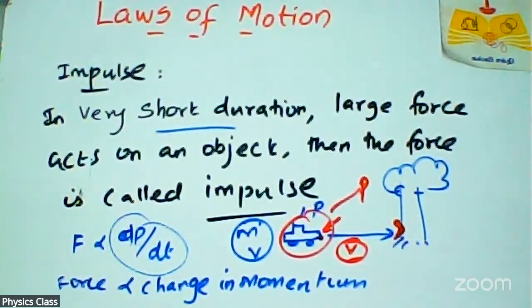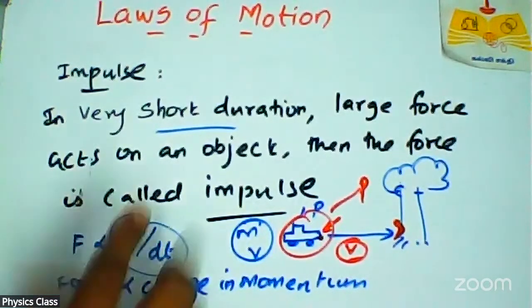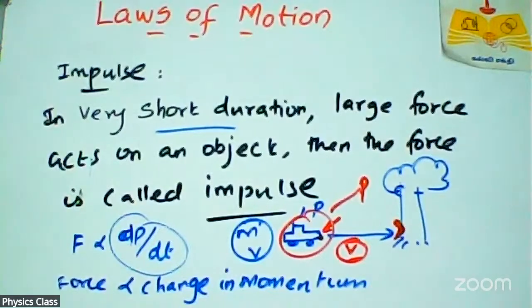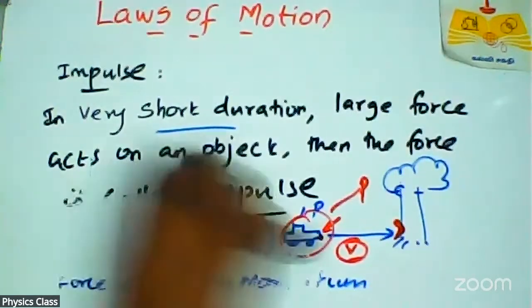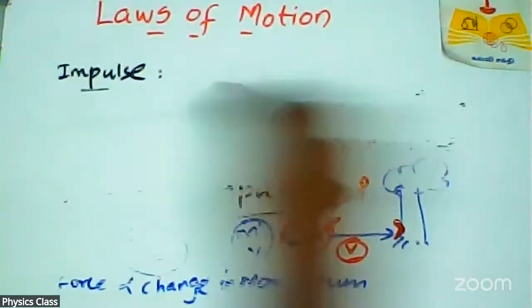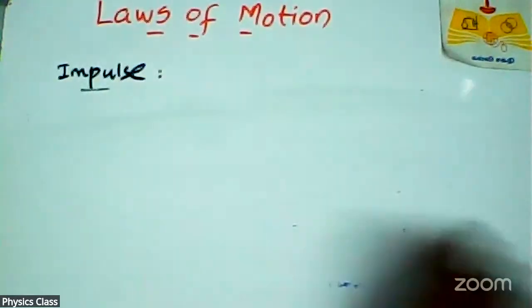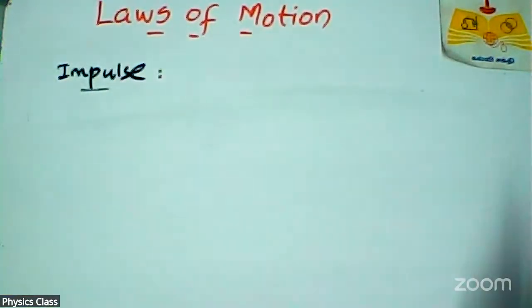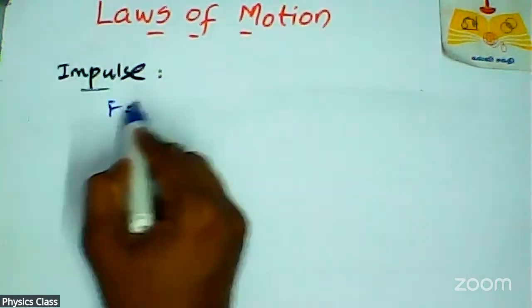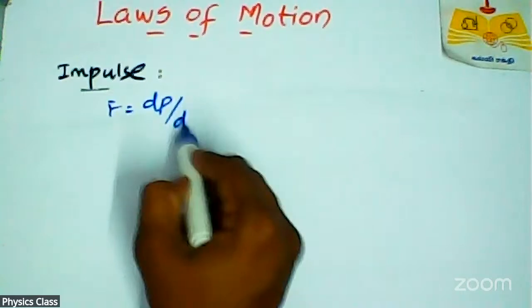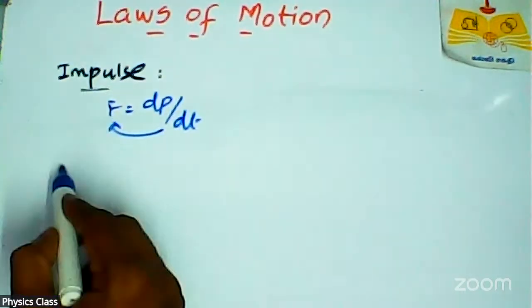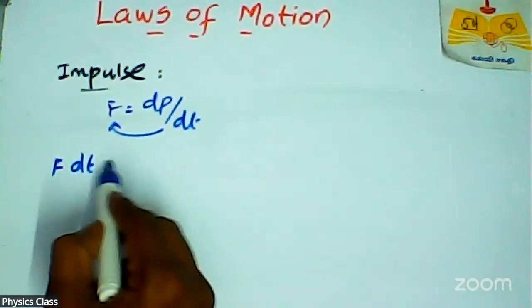Okay, so from Newton's second law, we know that F is equal to dp by dt. So I can take F is equal to dp by dt, which means dt goes here, so F dt is equal to dp.